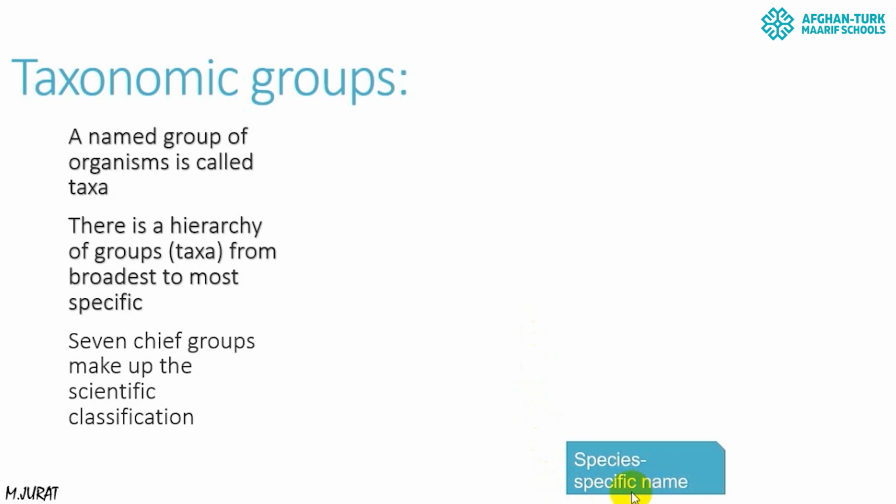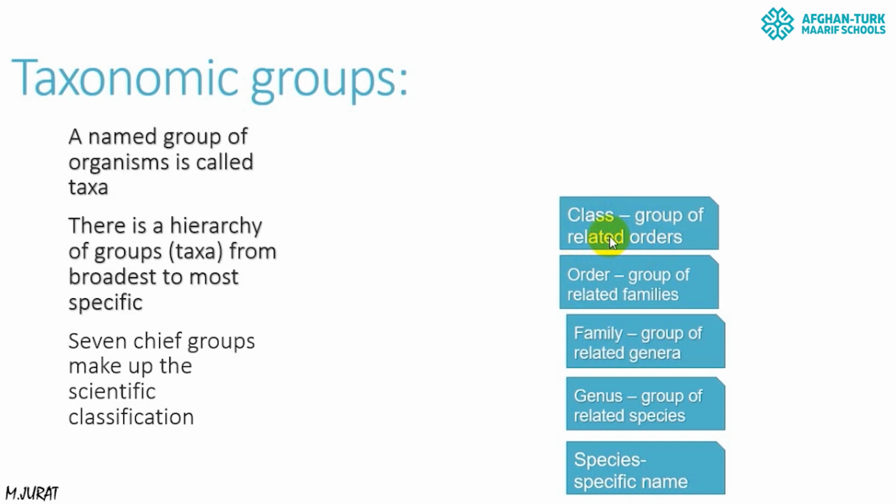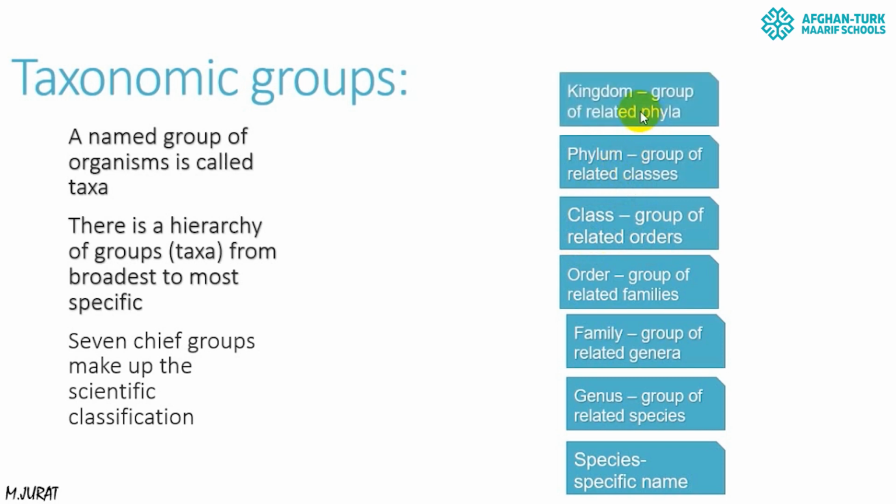The first, or the most specific one, is species, and groups of related species make a genus, groups of related genera make a family, groups of related families make an order, groups of related orders make a class, groups of related classes make a phylum, groups of related phyla make a kingdom, and the broadest one is domain. Domain can include one or more kingdoms in it.